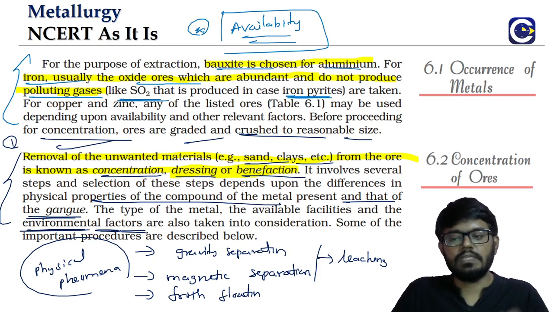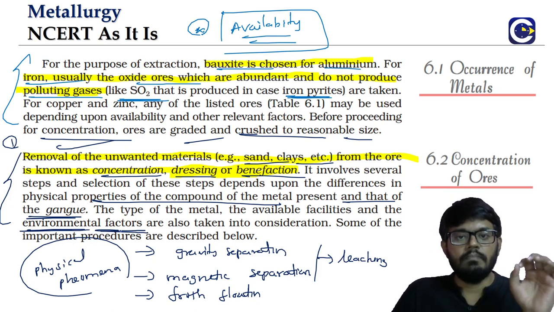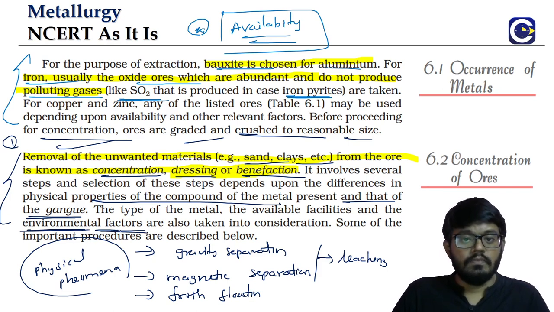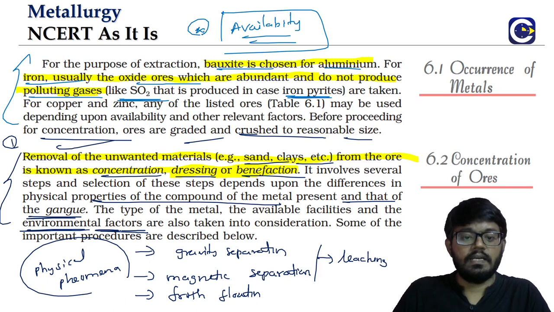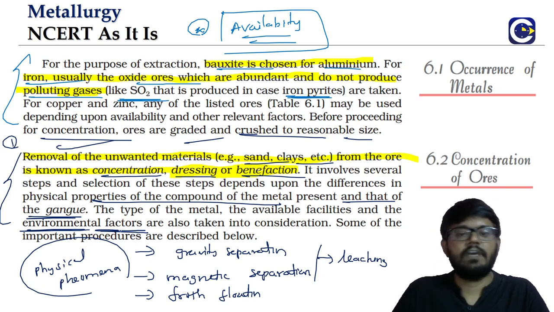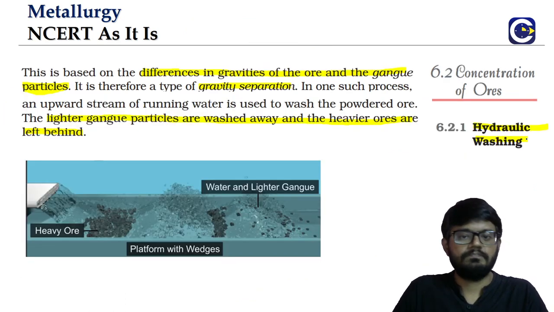Whenever we are choosing a specific metallurgical process, we have to keep an eye on the environmental effect that it will be creating. So we'll see one by one the processes that are there in the first stage of extraction. What is the first stage of extraction? It is the concentration of the ores.